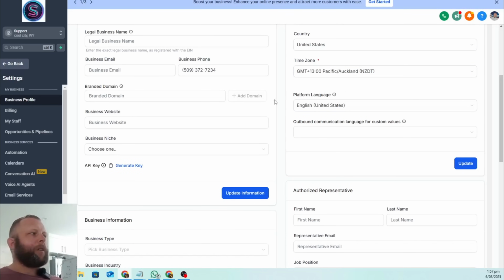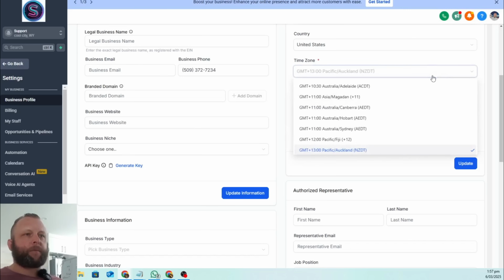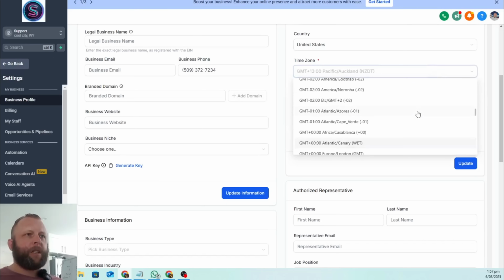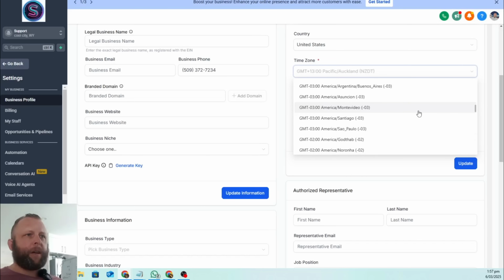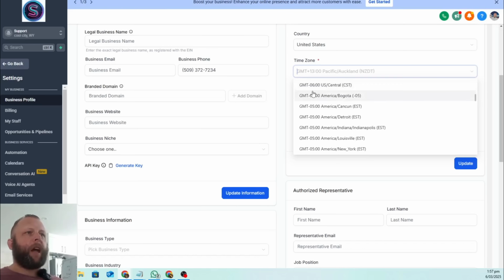Write this down, get a bit of Notepad open, and you're going to need to write down Pacific/Auckland in that exact format there, and you're going to need to remember plus 1300. If this was anything else, if we scroll down to US Central Time, you would write down US capital S, slash Central capital C, and you'd also write down, important, minus 0600.